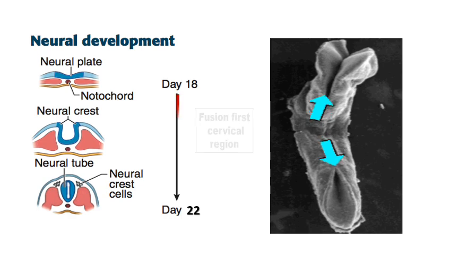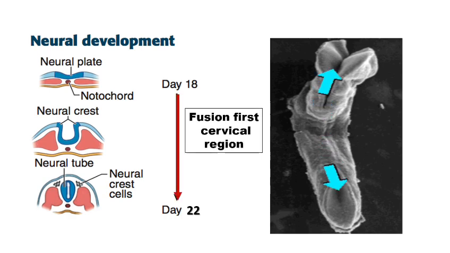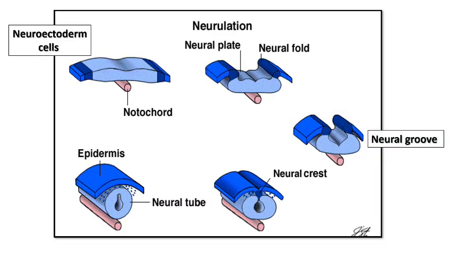So neural development starts around the 18th day, and by the 22nd day fusion begins, and it begins in the region of the future cervical region, that is the 4th to 5th somite period. The fusion later proceeds cranially and caudally. So these are the various important stages of formation of the neural tube.